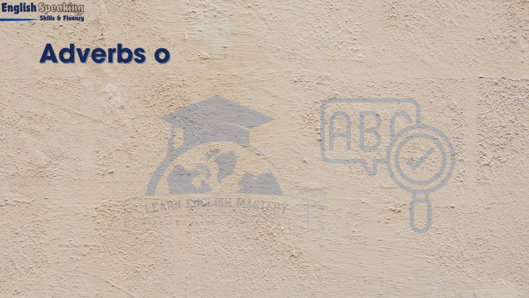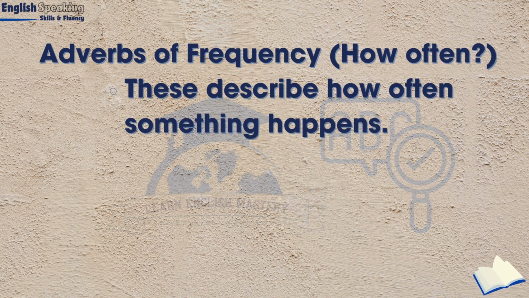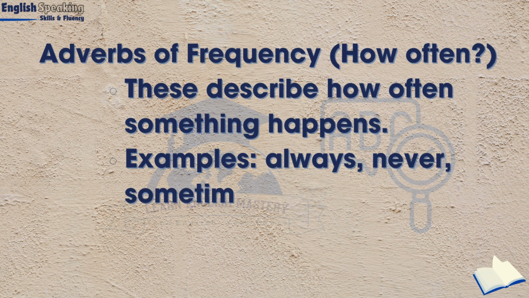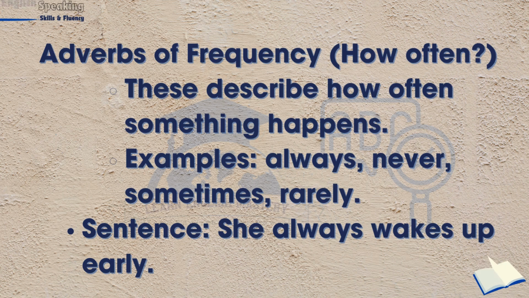Adverbs of frequency. How often? These describe how often something happens. Examples: always, never, sometimes, rarely. Sentence: She always wakes up early.